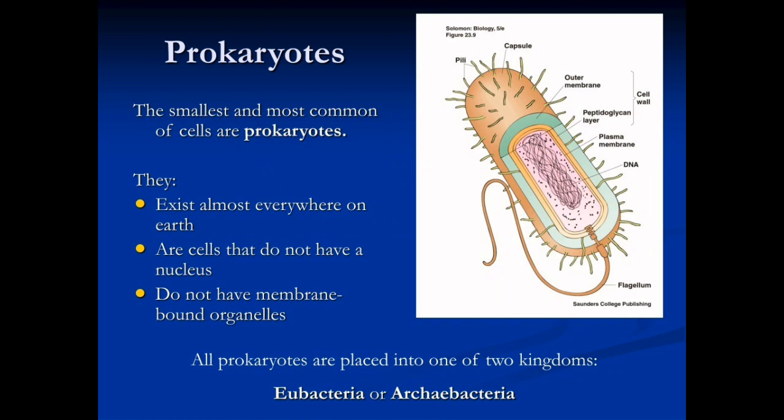They exist almost everywhere on earth. They are cells that do not have a nucleus. They do not have membrane-bound organelles. All prokaryotes are placed into one of the two kingdoms, Eubacteria or Archaebacteria.